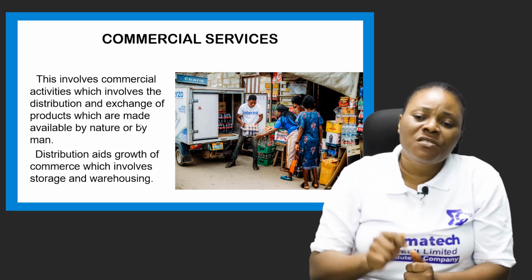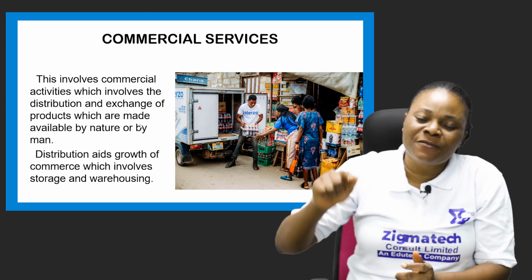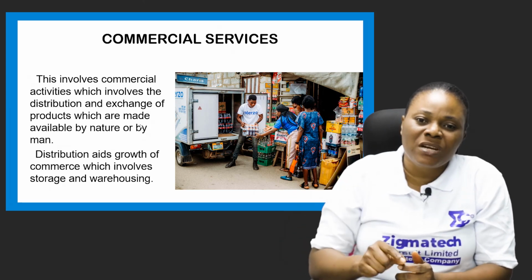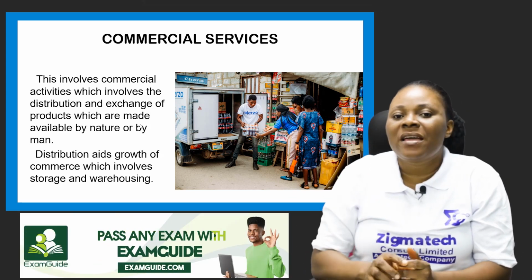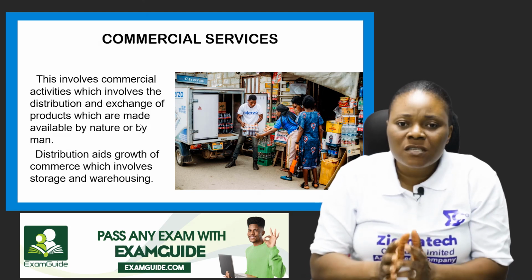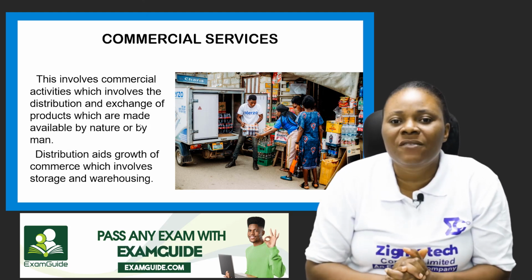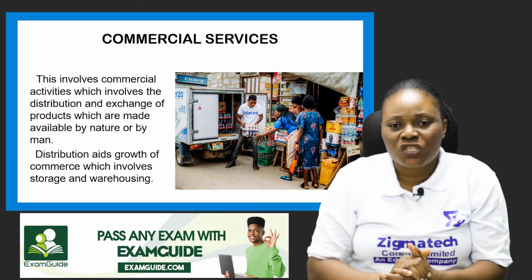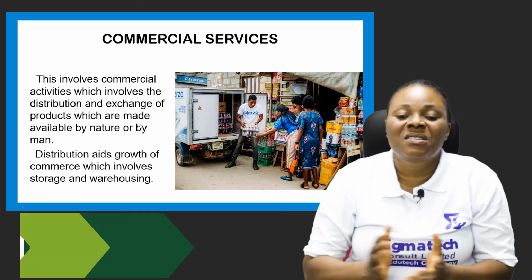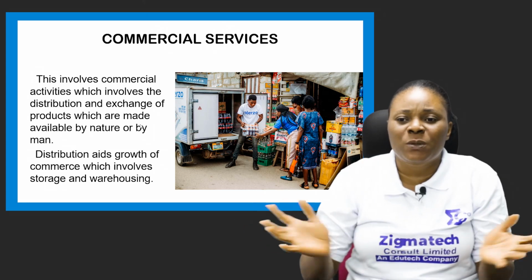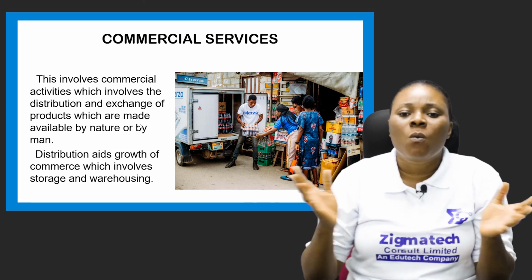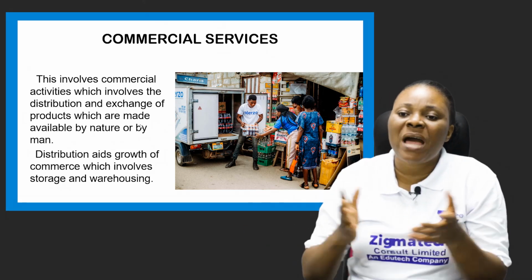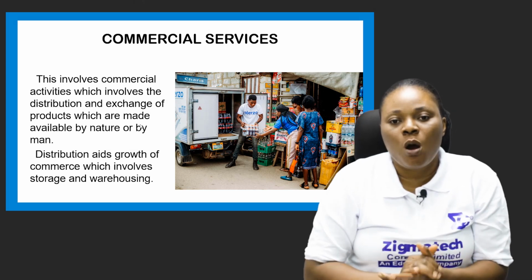And the reason why production takes place is for the product or the material to be used by the consumers. So for this to take place, the commercial service assists in the distribution and the exchange of those goods. And remember, our aids to trade, we have transportation, communication, warehousing, insurance, banking, and so on.